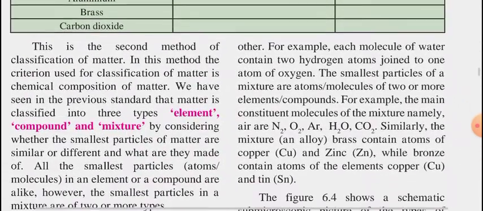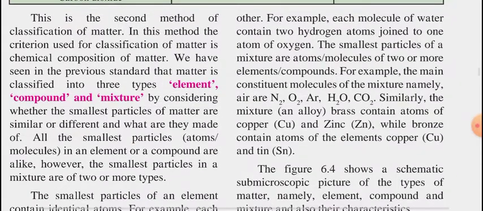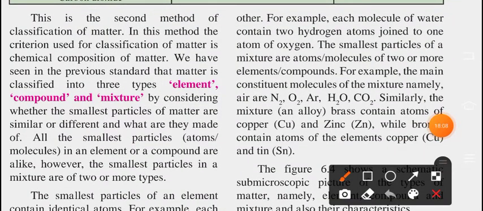For example, each molecule of water contains two hydrogen atoms joined to one atom of oxygen, H2O, as we always write. A mixture contains atoms or molecules of two or more elements or compounds. For example, the main constituent molecules of the mixture air are N2, O2, Ar, H2O, CO2. So this is a mixture, air.